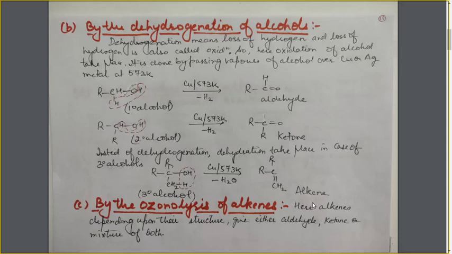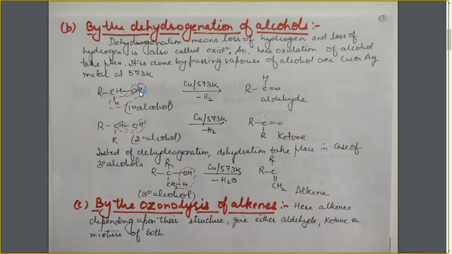In this method, the vapors of the alcohol are passed over metals like copper and silver at a temperature of 573 Kelvin. As the alcohol is passed over this metal, the loss of hydrogen takes place and aldehydes and ketones are formed. Let's see how the removal of hydrogen takes place. The hydrogen atom of the OH group and the hydrogen atom of the neighboring carbon atom, that is, the carbon atom on which the OH group is placed,